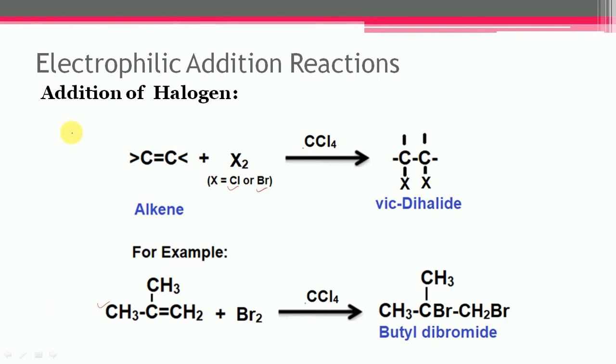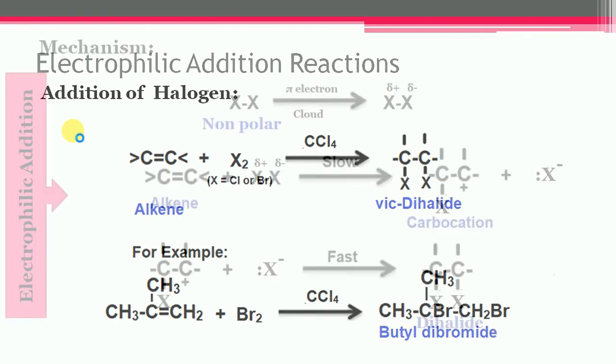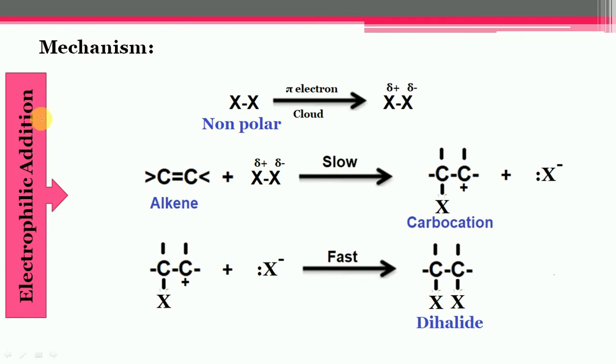It may be noted that unlike halogen substitution of alkane, the addition of halogen to alkene gives only one product in nearly quantitative yields. So let us see the mechanism. The addition of halogen has two mechanisms. The first one is like that of the electrophilic addition process, which involves the formation of a carbocation intermediate, as in the reaction of alkene with halogen acid and other protic acids. So let us discuss it.